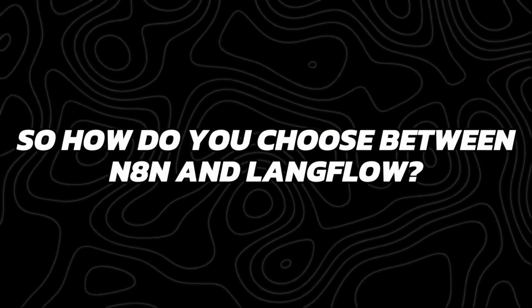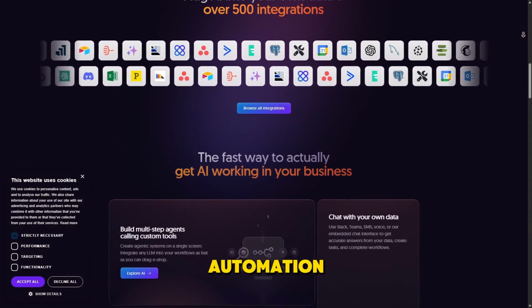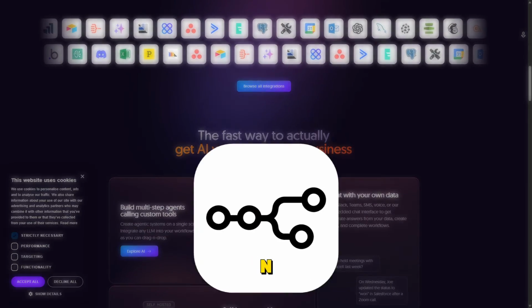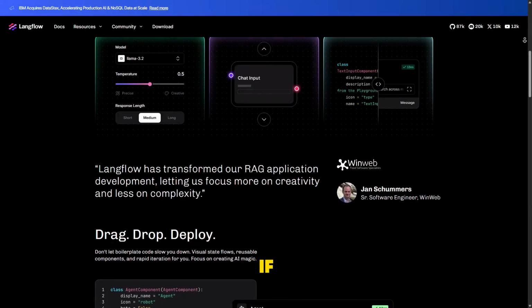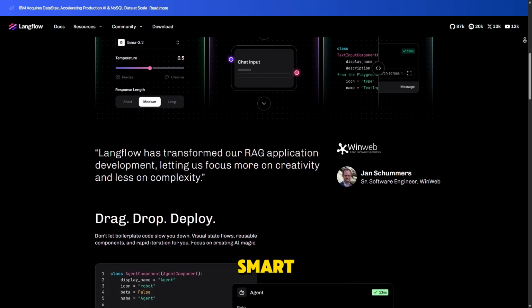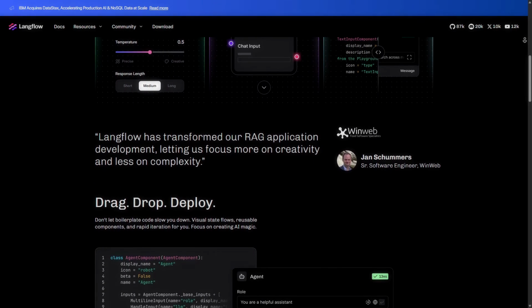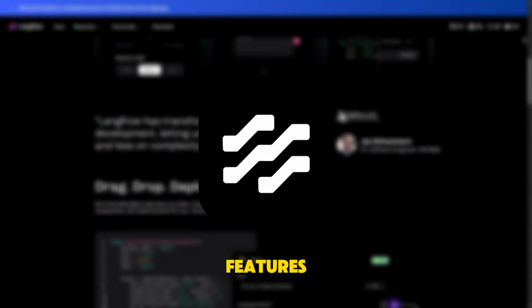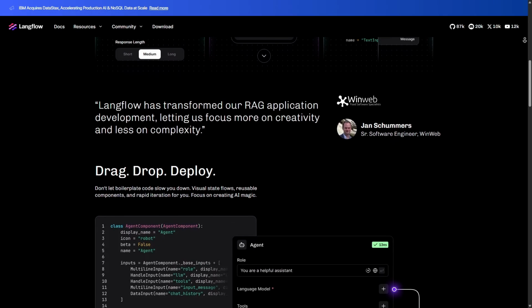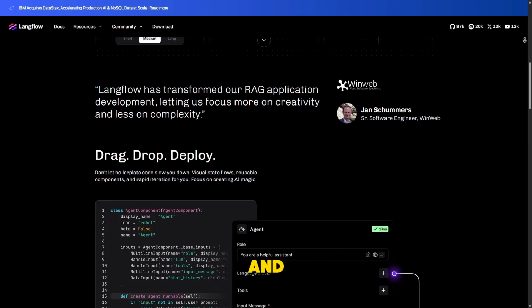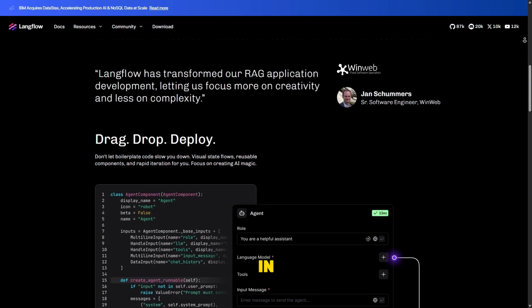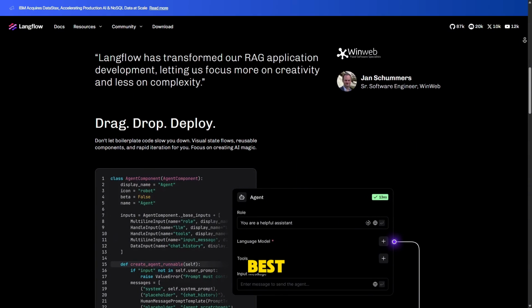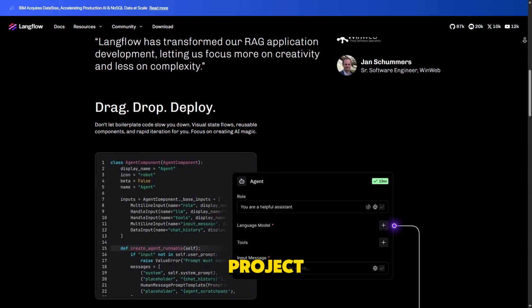So how do you choose between N8N and LangFlow? If you're looking for broad automation across apps and services, N8N is the way to go. But if your project revolves around building smart AI tools and workflows, LangFlow offers specialized features perfect for that purpose. Both platforms are open source and come with visual editors, but each shines in its specific domain. The best choice depends entirely on your project goals.